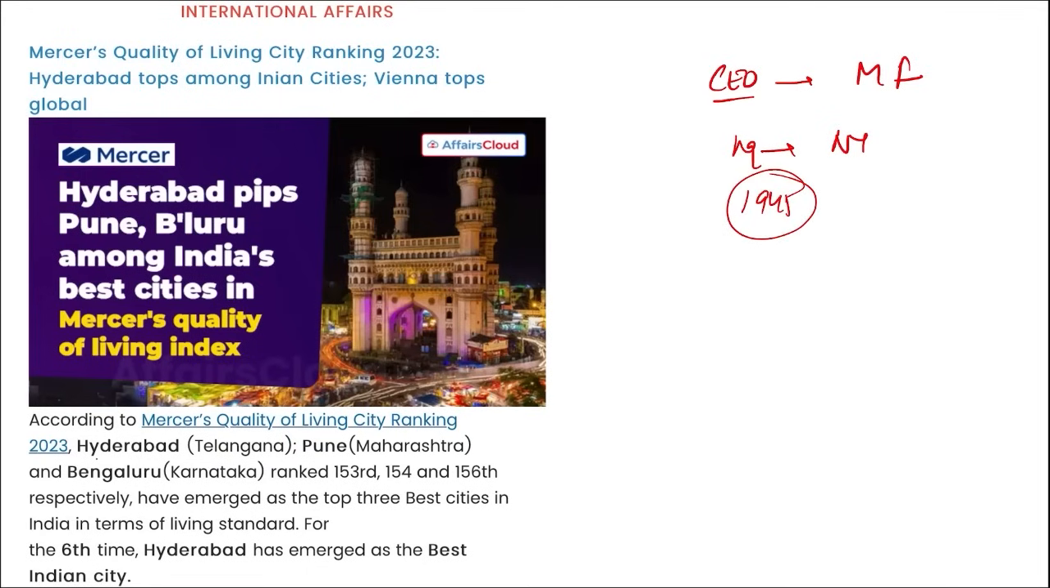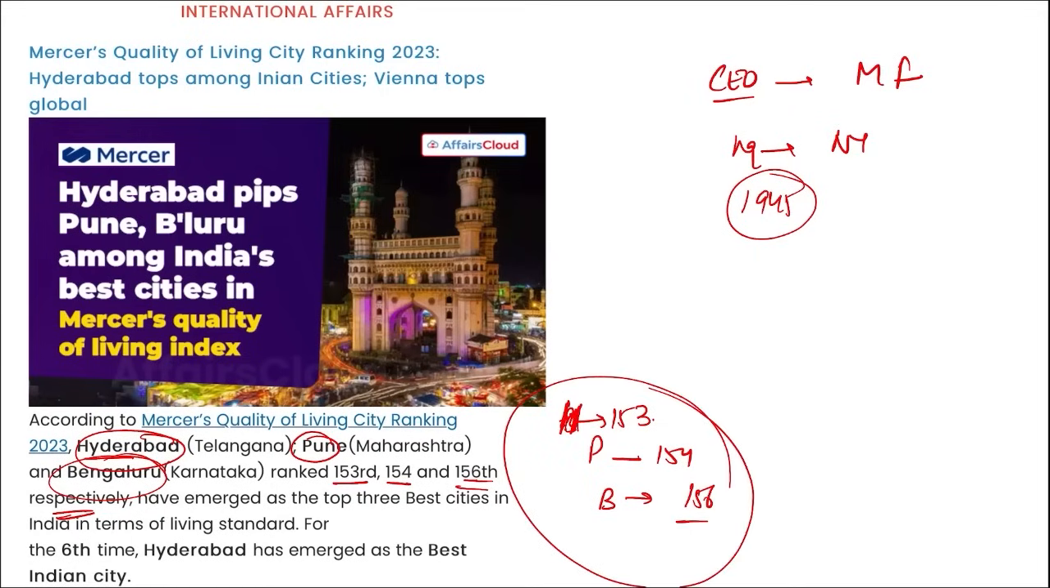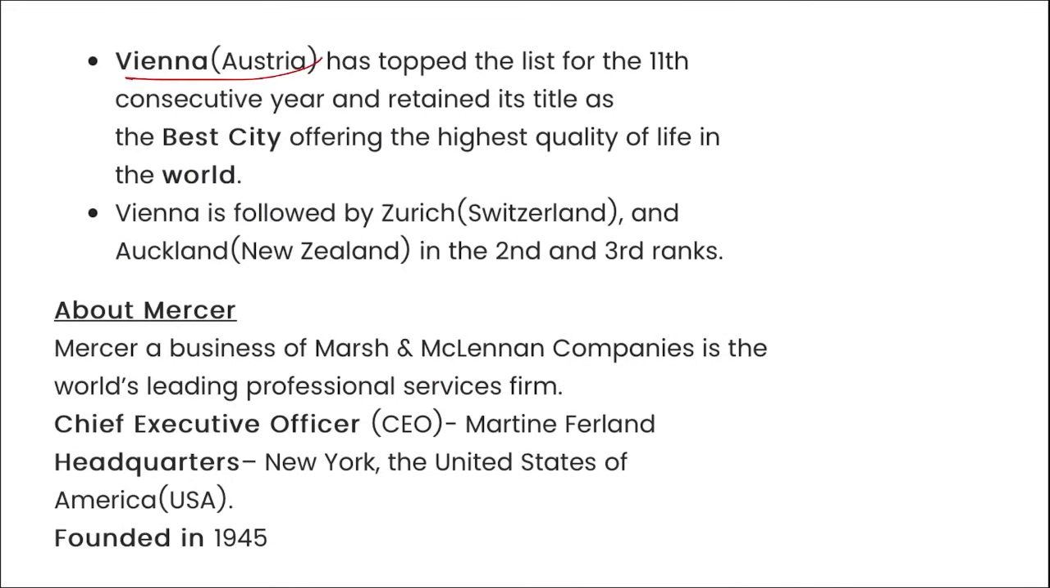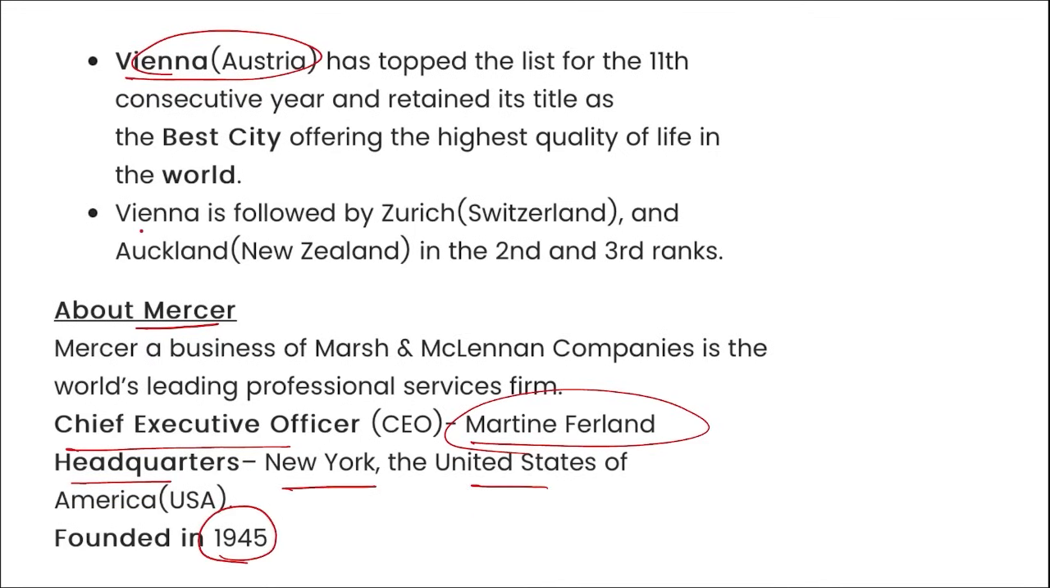Right, here you can see. And if we talk about the rank of Hyderabad, Pune and Bangalore, they are 153, 154 and 156 respectively. Right, next. Here you can see Vienna secured the top position, and for Mercer, the Chief Executive Officer is Martin Furland, headquarters New York, USA, and it was founded in 1945. Vienna was followed by Zurich in 2nd and Auckland of New Zealand.